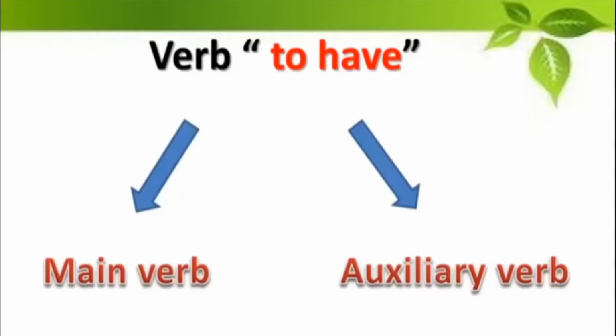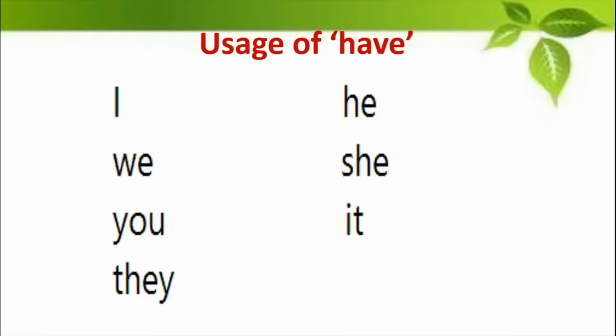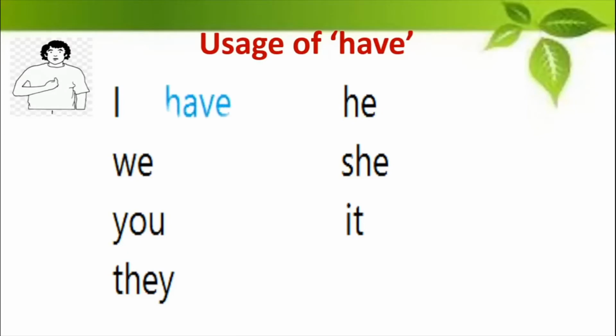It can either be the main verb, the word that does the action, or it can be the auxiliary verb, that is, it will be helping the word which does the action. Auxiliary verb means a helping verb. So let us see how it is used in different situations. When you talk about different people, how do you make use of the word have? When it is I, that is when you're talking about yourself, what do you say? You say I have. So I have a pen.